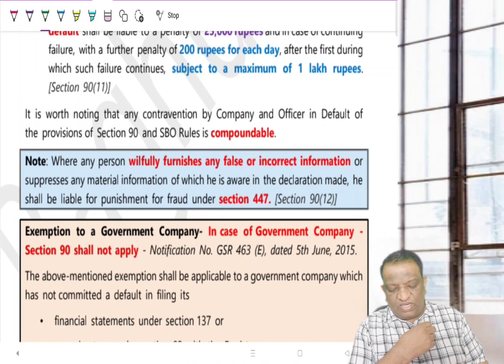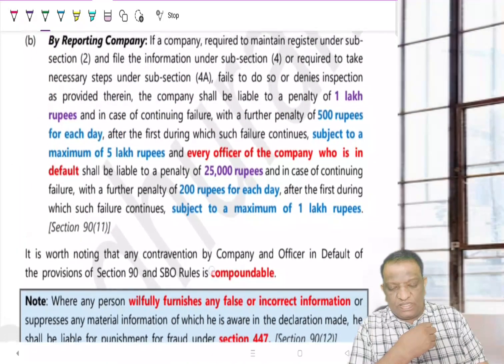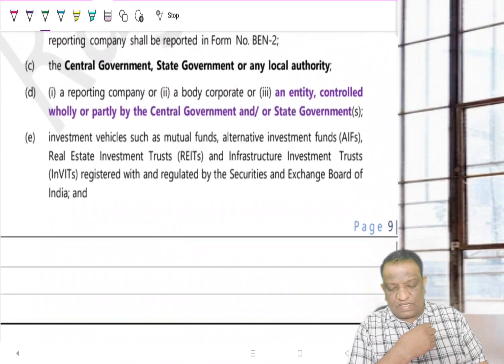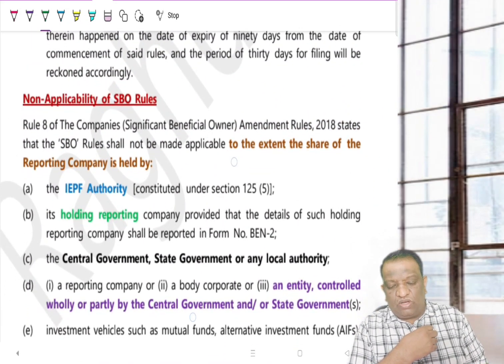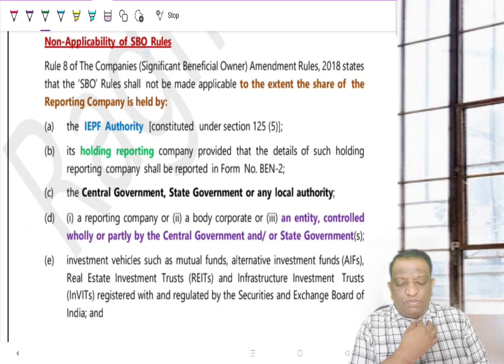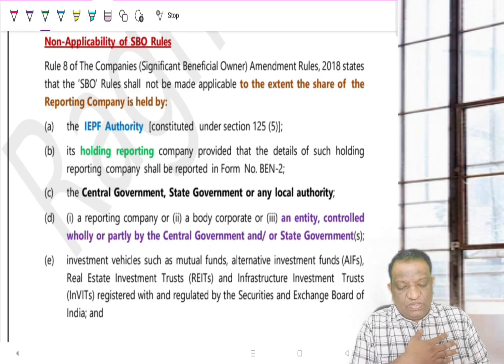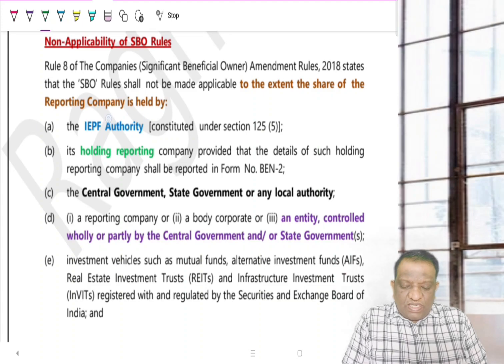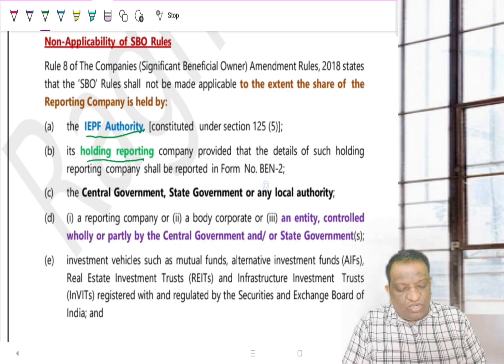One final look at it: for whom are the SBO rules not applicable? Mind you, this is only for the SBO, that is section 90. So, who don't have to submit these declarations? In any company, for example, if the shares are held by the IEPF authority or any holding company, provided this company has already submitted BEN 2 with the ROC, then the SBO doesn't have to. That is, the holding company doesn't have to submit BEN 1 to this company.